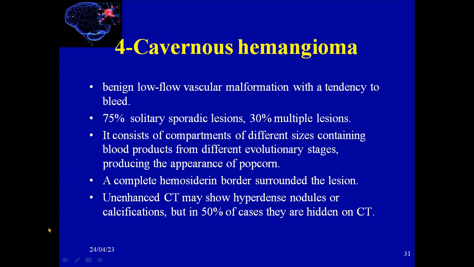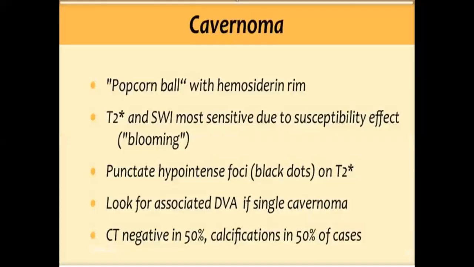Enhanced CT only shows hyperdense nodules or calcification, and 50% of these patients will be hidden on CT, so it is best seen on MRI. So cavernoma is like a popcorn ball with hemosiderin.